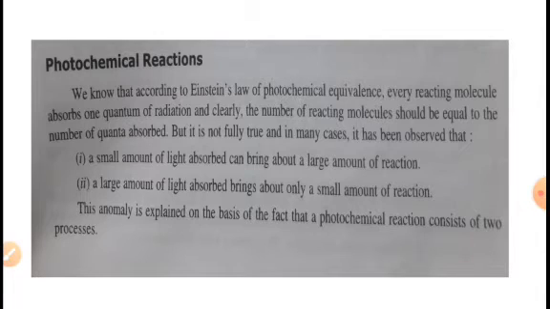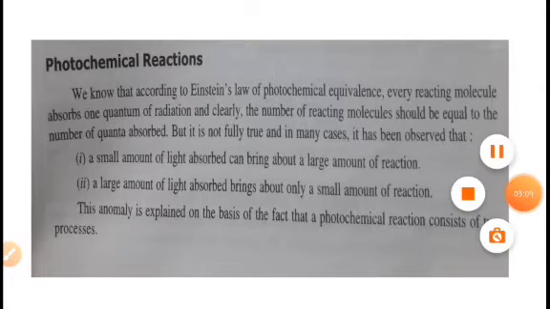And the second one is a large amount of light absorbed brings about only a small amount of reaction. This anomaly is explained on the basis of the fact that photochemical reaction consists of two processes, primary process and